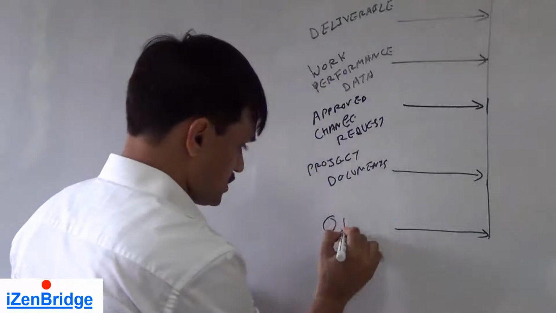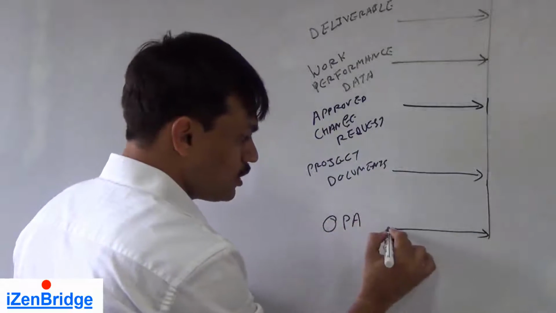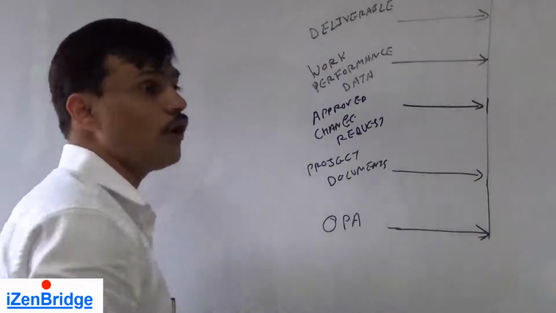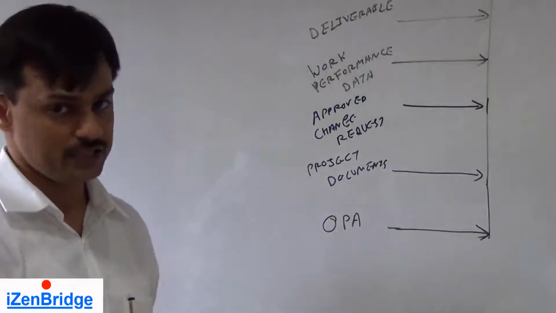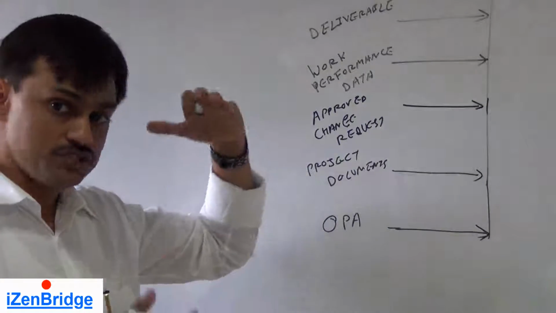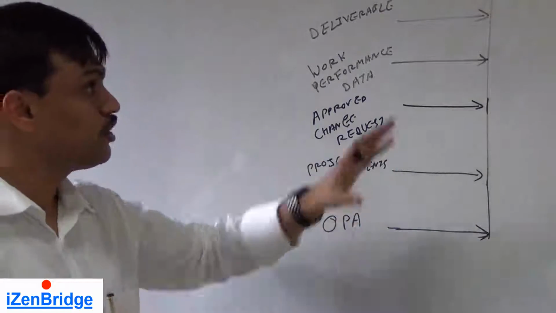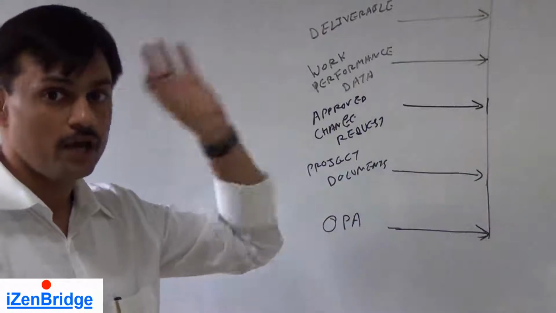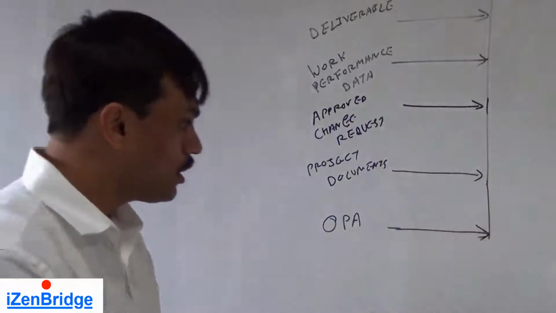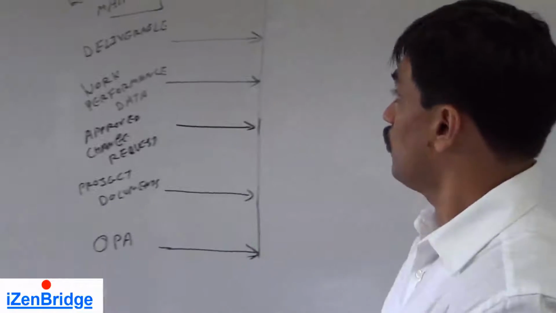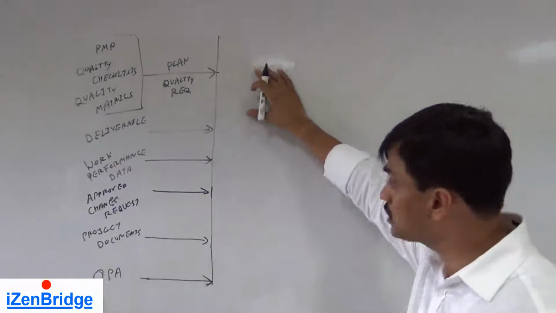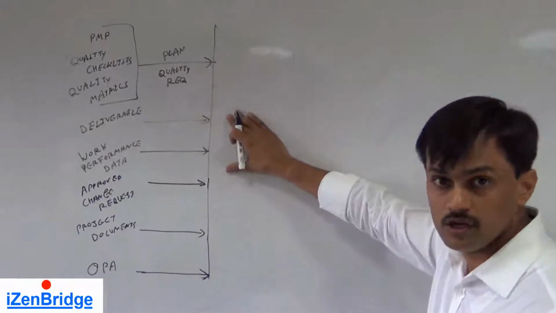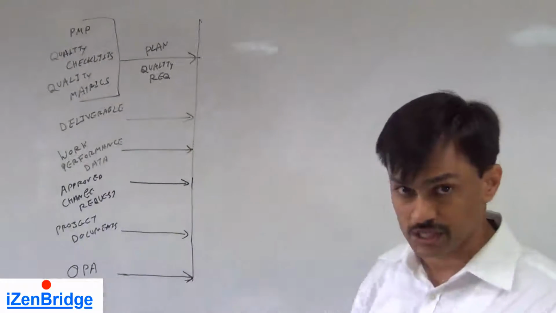Organization process assets, talking about processes of doing controlling, checklists, templates, the organization learning which they have acquired over years related to project management and project quality control. So now we have a requirement, we know what is expected, and we have a deliverable. So what we need to do? We need to check it.